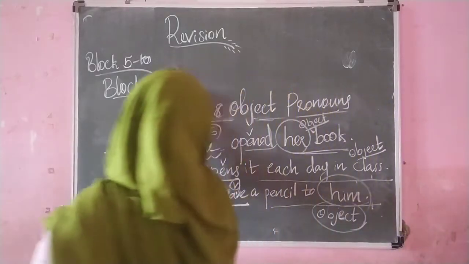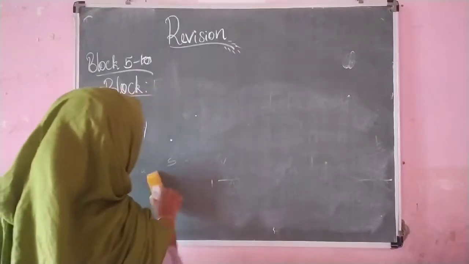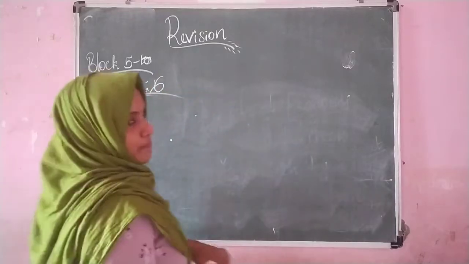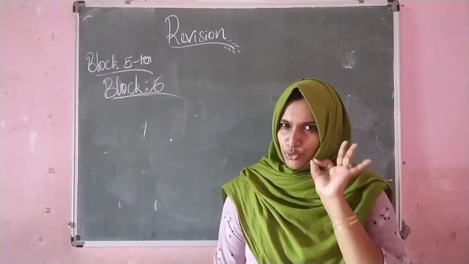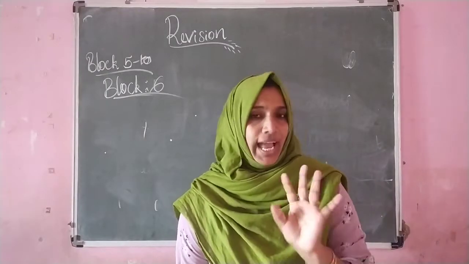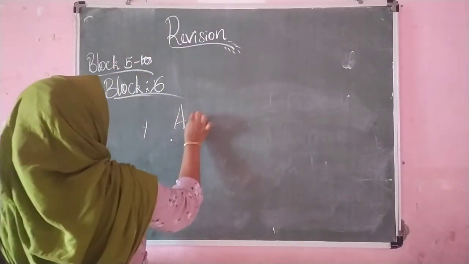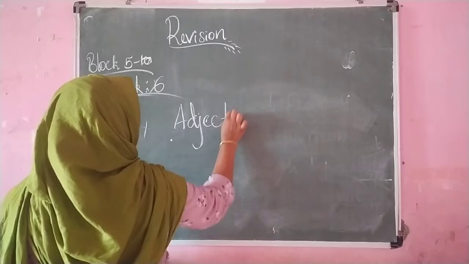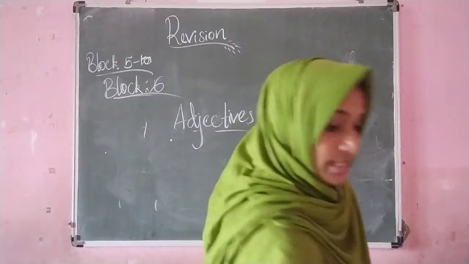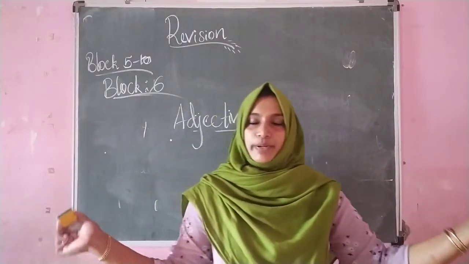It is block 6. So here we have a story. What is the story? Yes, it is the magic spell. So you have to read that story well, that magic spell. You have to learn all the new words. And one more important thing that you can learn is about adjectives. What do you mean by adjectives? Yes, adjectives means the describing words, the words that we use to describe something.